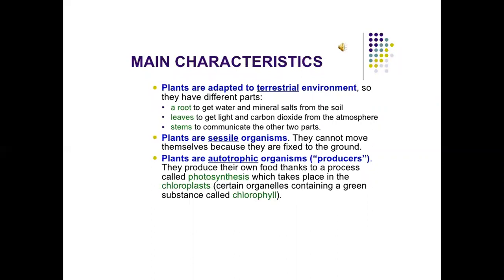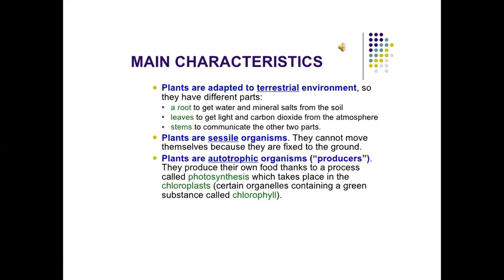They have roots to get water and mineral salts from the soil, leaves to get light and carbon dioxide from the atmosphere, and a stem to communicate the other two parts. Plants are sessile organisms. They cannot move themselves because they are fixed to the ground.